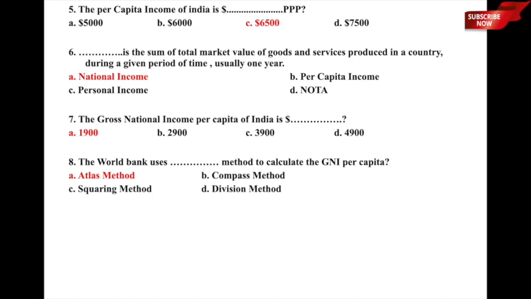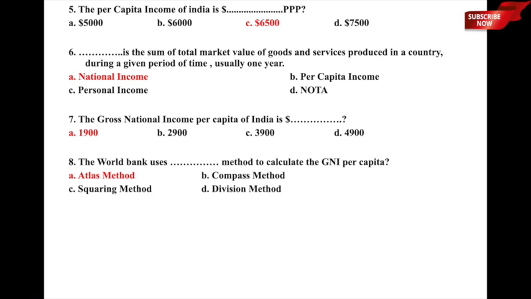So here we have seen already the concept of per capita income. It was the average income. Here we are looking at the sum total of market value of goods and services produced in a country during a given period of time. It is nothing but national income. So national income is the sum total of market value of goods and services produced in a country during a given period of time, usually 1 year. Let us now move to the next one.